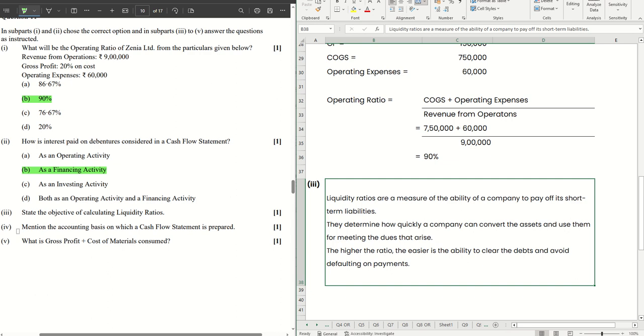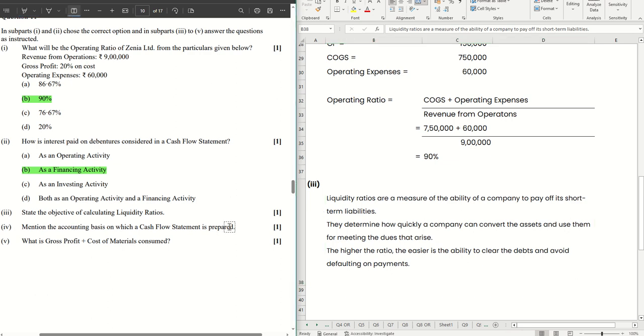All right. Number four, mention the accounting basis on which cash flow statement is prepared. There are two bases of accounting generally we come across. One is the cash basis and the other is accrual basis. Cash flow is prepared on cash basis of accounting. So this is the answer for this one, cash basis. And the last one that we have, what is gross profit plus cost of materials consumed? This is the formula for sales or revenue from operations, as you say. All right. So these were the solutions to the short questions.